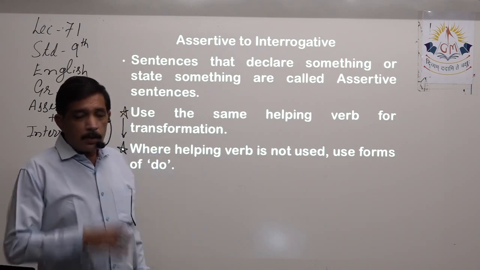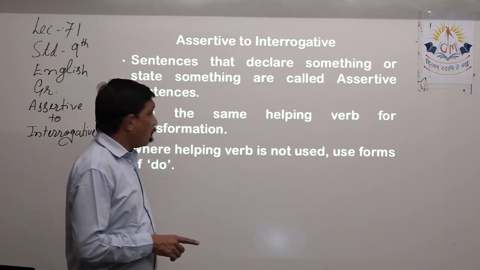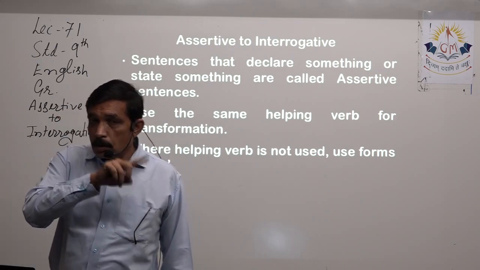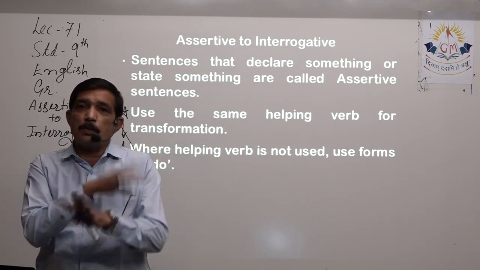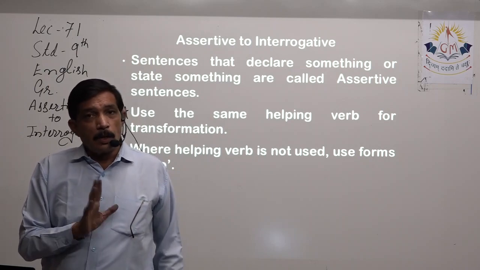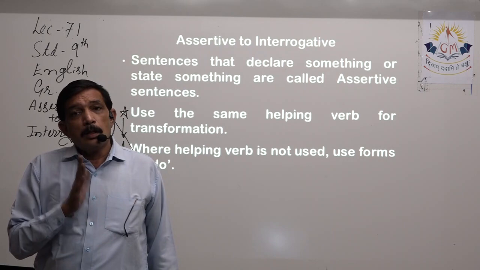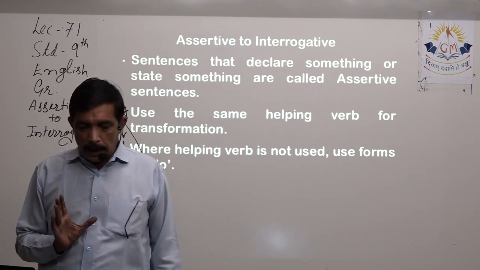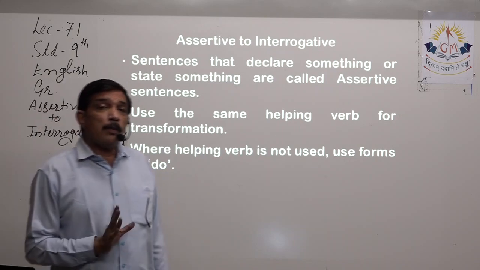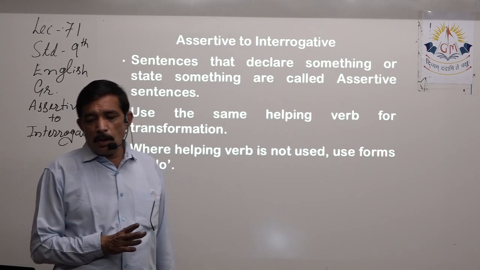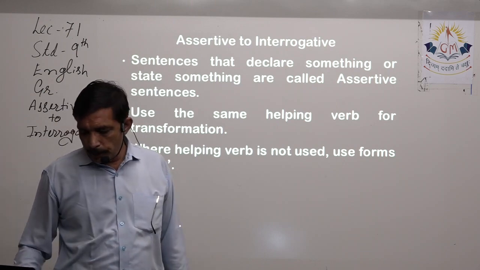So use the same helping verb for transformation. When you are doing transformation of assertive to negative, or vice versa, negative to assertive, then also we have to remember that the same helping verb is to be used if a helping verb is there. Now where a helping verb is absent, then we have to use the forms of do.